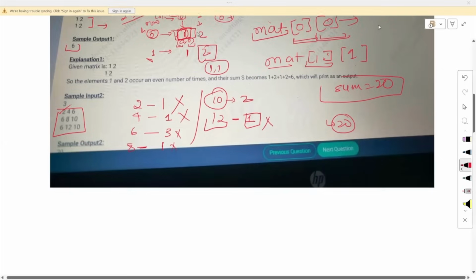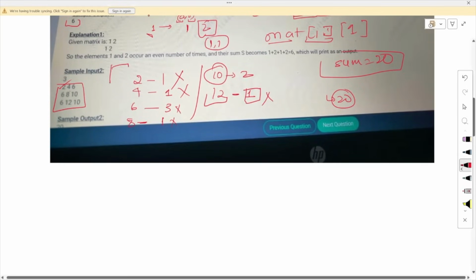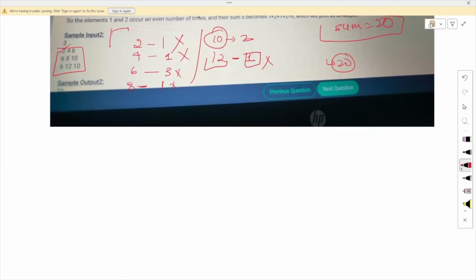Now the key is how to find the occurrence or frequency of any element. For that, I can use a map. In C++, there are two kinds of map, ordered and unordered. I am using an unordered map here. It is defined like that.